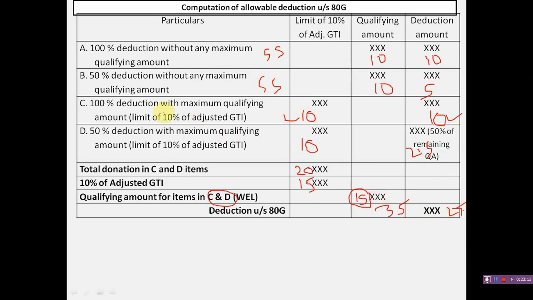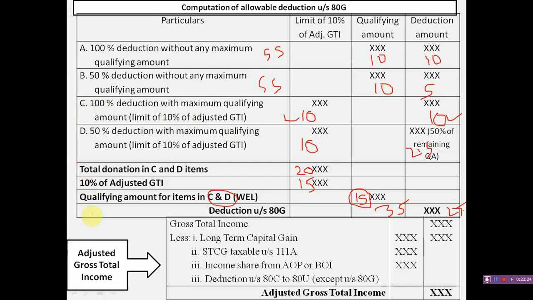It means if any donation is given of category C or D, then only is the adjusted gross total income to be calculated. Adjusted gross total income computation: gross total income, deduct four items. First, long term capital gain, and short term capital gain under section 111A.